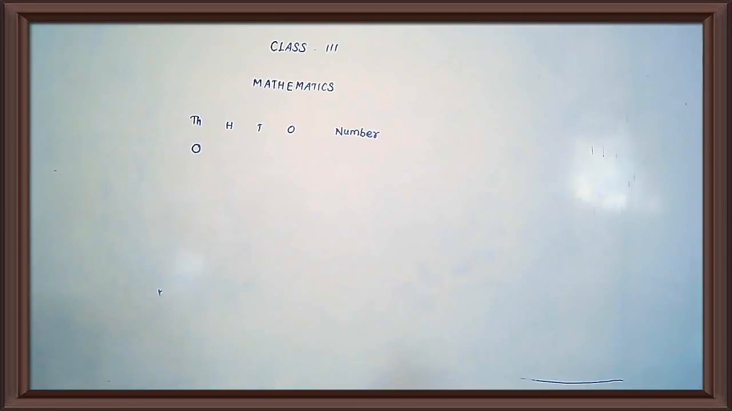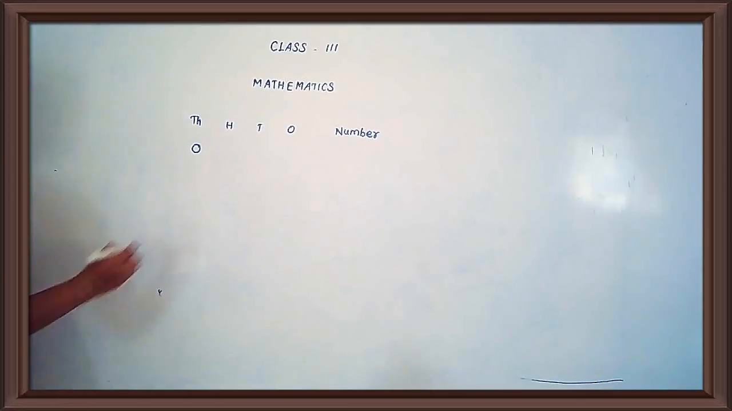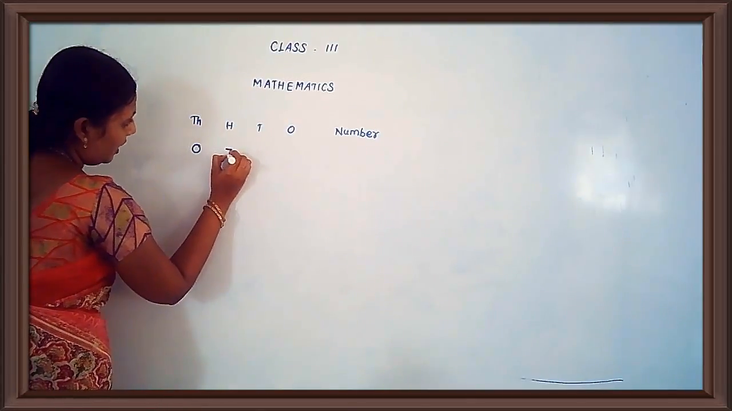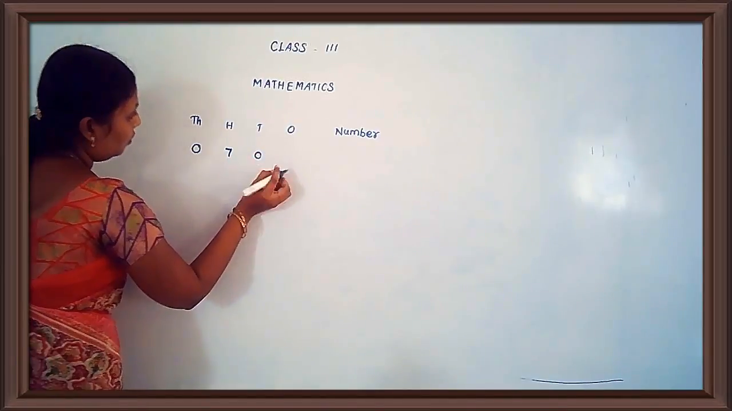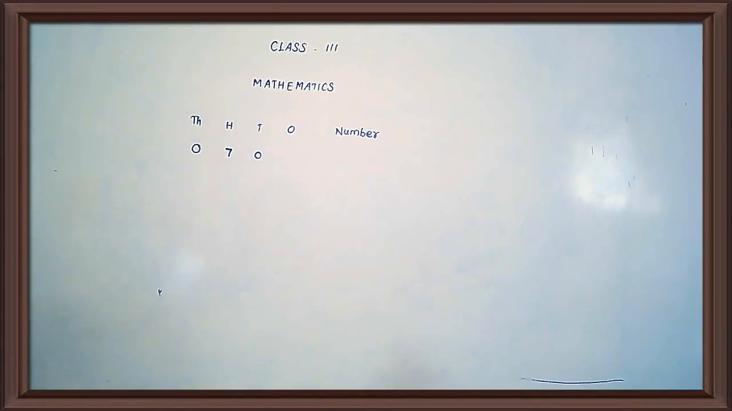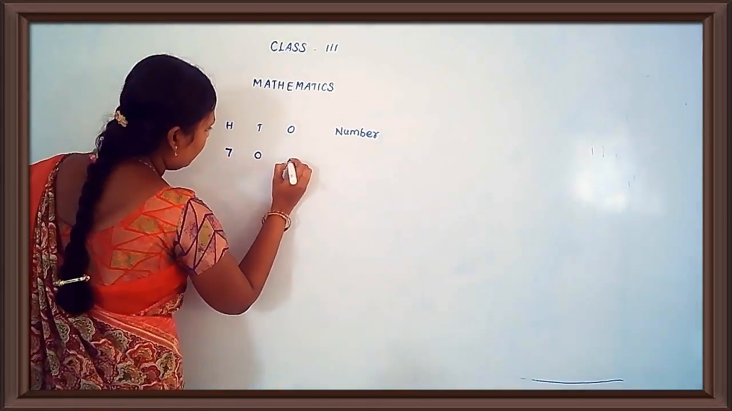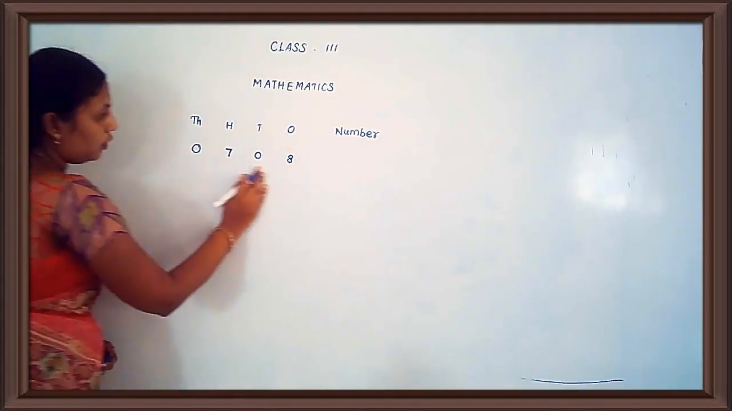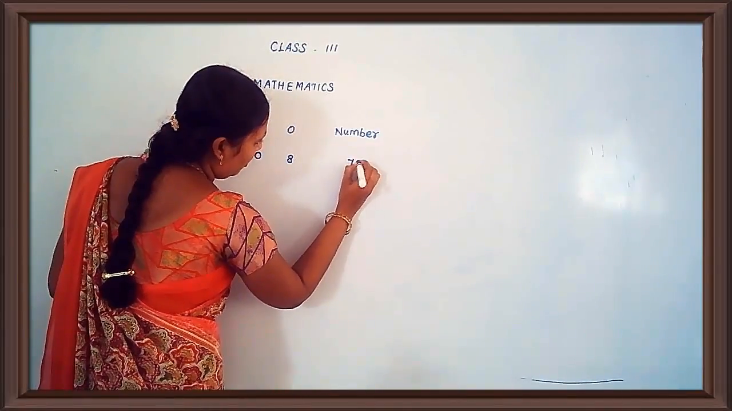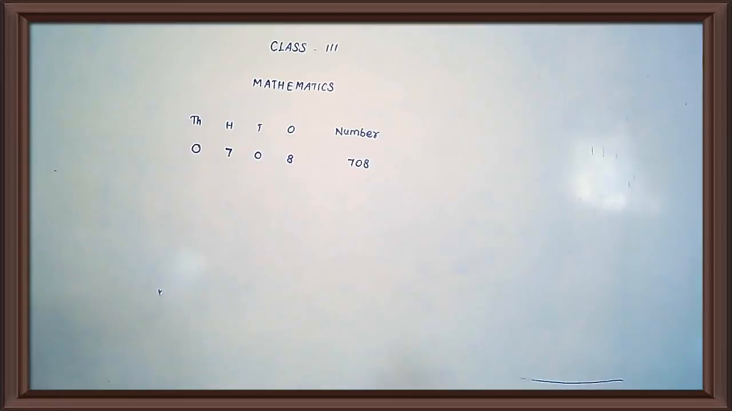Then see the hundreds place. How many hundreds are there? 700. So you have to write 7 in the hundreds place. Is there any tens value? No. 0. Then ones. How many ones are there? 8 ones. Yes or no? Yes. So you have to write 8 in the ones place. Now you take and write the number here: 708. This is how many digit number? 3 digit number. 3 digit numbers start from 100. So 708.